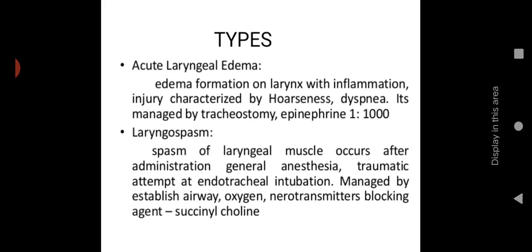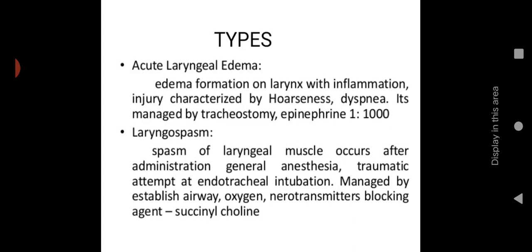Let us see some types of laryngeal obstruction, mainly acute laryngeal edema. Edema formation on the larynx with inflammation or injury, characterized by hoarseness and dyspnea. It is managed by tracheostomy and epinephrine 1:1000. So that is the management they have given. Acute laryngeal edema means there is edema formation on the larynx. How is it occurring? Due to inflammation or injury. So due to any inflammation or injury, if the larynx becomes edematous, we call it acute laryngeal edema. The characteristics are hoarseness and dyspnea. The person has difficulty in breathing and the voice will change. A hoarse sound will be there.